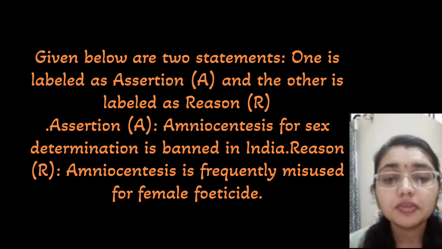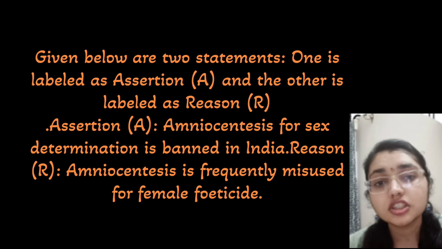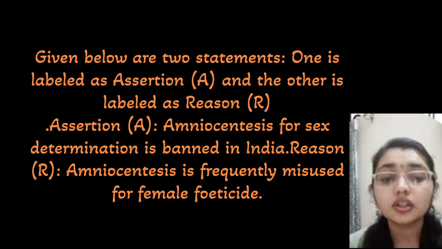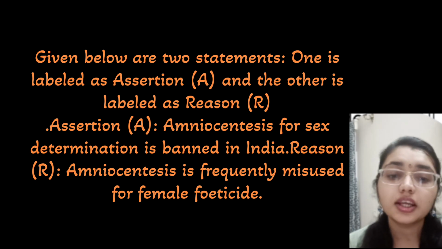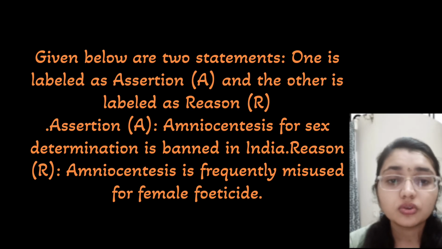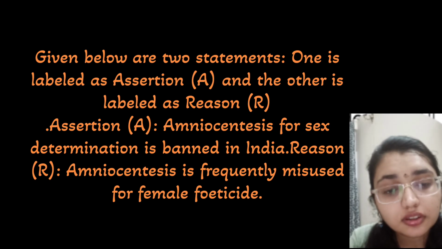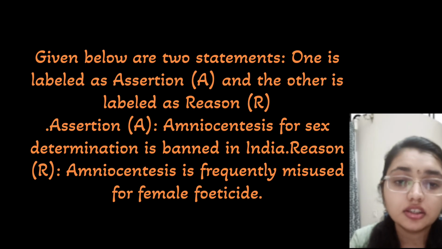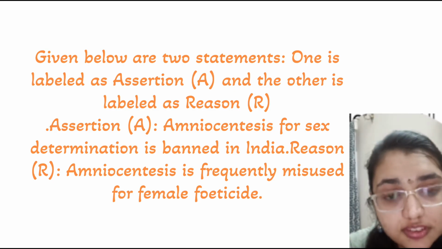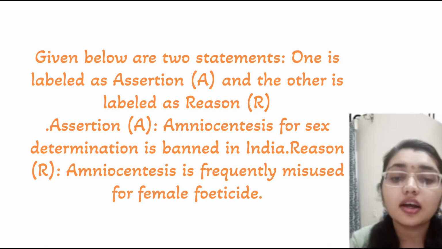Given below are two statements, one labeled as assertion and the other labeled as reason. We have to tell whether both are true, or both are false, or A is true but R is not the correct explanation of A, or both A and R are true and R is the correct explanation of A. So here amniocentesis for sex determination is banned in India, and it is frequently misused for female feticide. So here both A and R are true, and R is correctly explaining A.